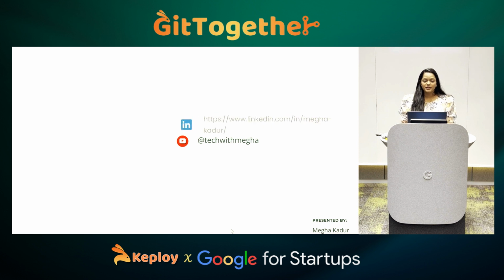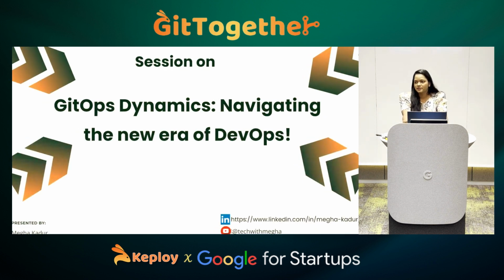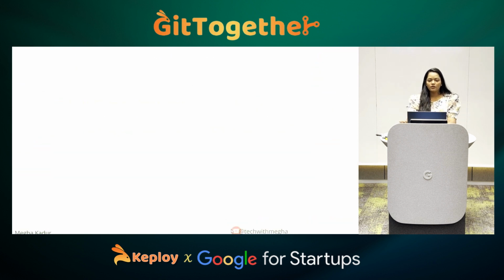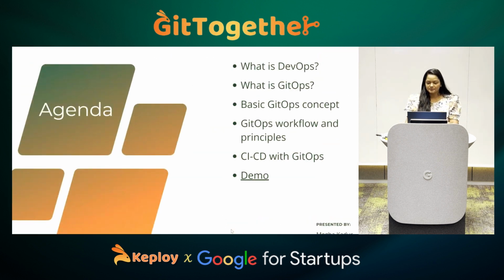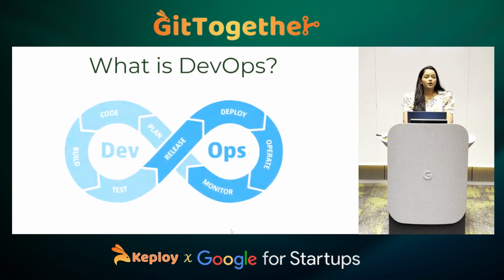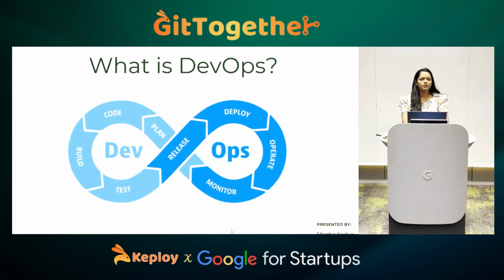So today's session is all about GitOps Dynamic, navigating the new era of DevOps. So we all know what DevOps is, right? If we search DevOps in Google, a definition comes up. DevOps is something that is trying to bridge the gap between dev and ops teams.